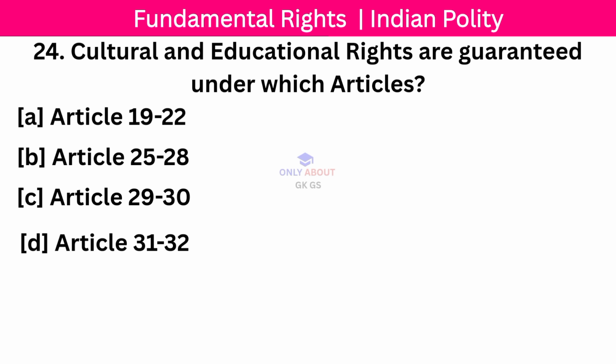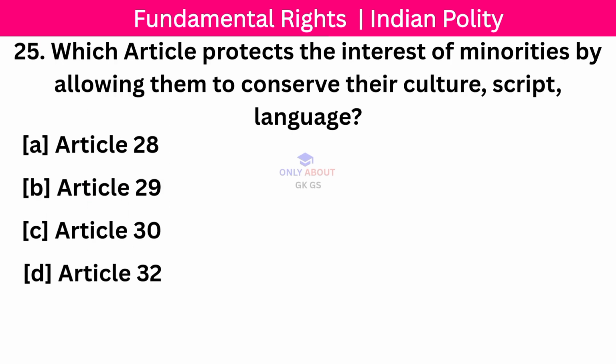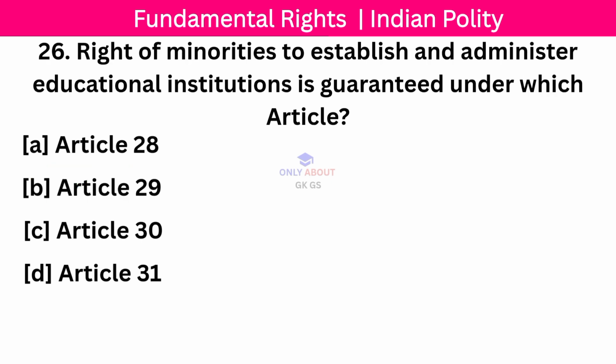Cultural and educational rights are guaranteed under which articles? Article 29 to Article 30. Next question. Which article protects the interest of minorities by allowing them to conserve their culture, script and language? Correct answer, Article 29. Next question.